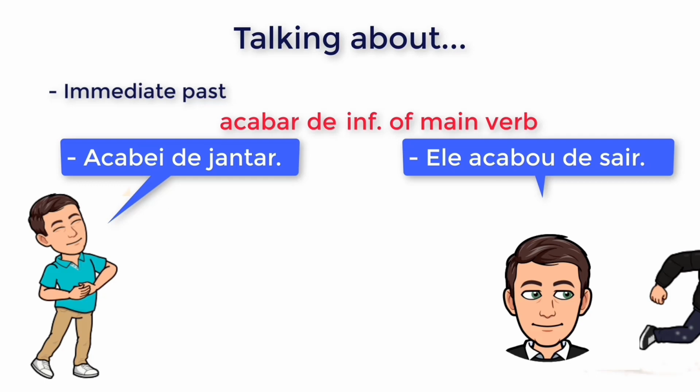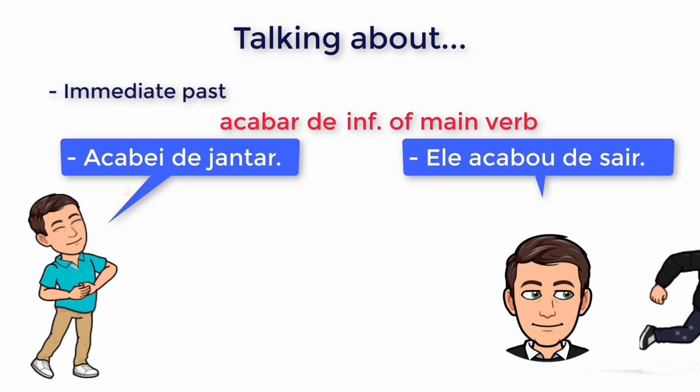So here we have the preterite of acabar conjugated with ele, and then we've got the preposition de, and then the verb sair, which is the main verb that we're using here, which means to leave. He has just left. Ele acabou de sair.